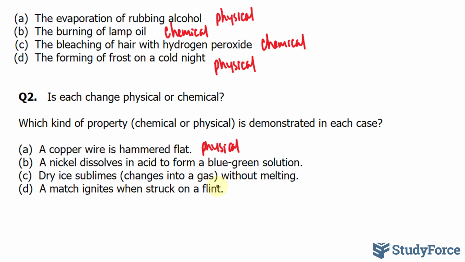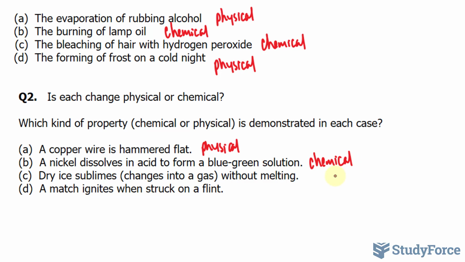A nickel dissolves in acid to form blue-green solution. If nickel is dissolving and it's changing to a brand new color, blue-green, the fact that there are brand new pigments in the solution suggests that a chemical change has occurred, especially if you are submerging metal with acid. There's usually a chemical reaction that occurs. So right away, we know that this is chemical.